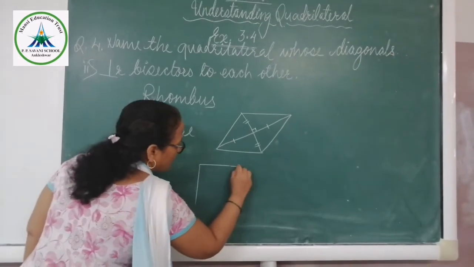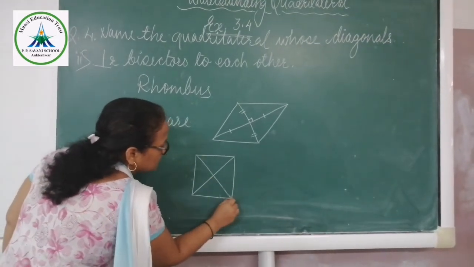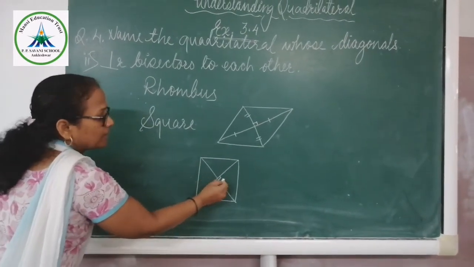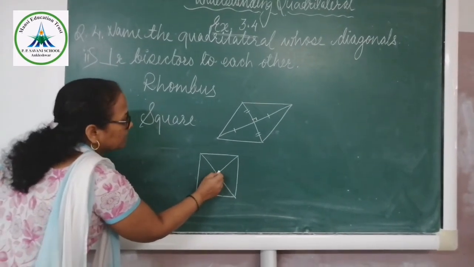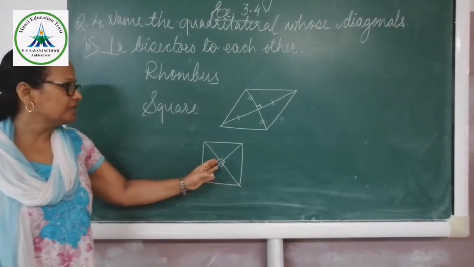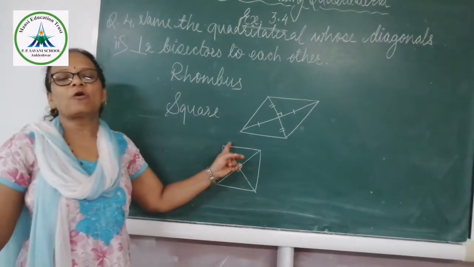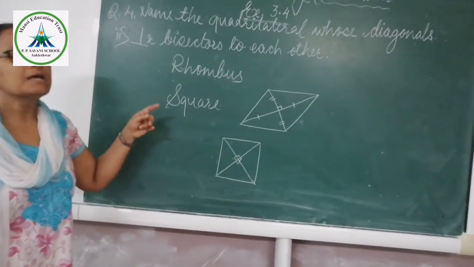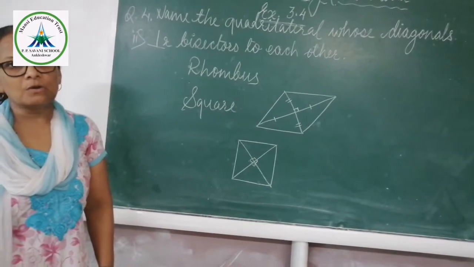Same way if you talk about the square, in a square these are the two diagonals, they are forming a 90 degree. If it is 90 degree, that means the vertically opposite angle is equal, so this is also 90 degree. These two are a linear pair, that means all the angles are 90 degree. So this you can prove also. If it is given as a perpendicular bisector, that means all the angles are equal because they are forming a linear pair and they are vertically opposite to each other. So in a rhombus and a square, the diagonals are perpendicular bisectors. Okay.